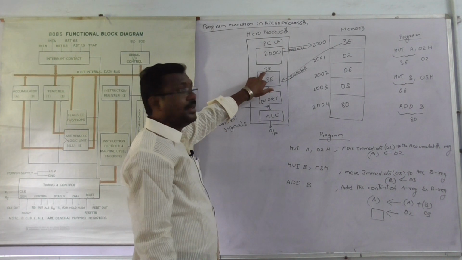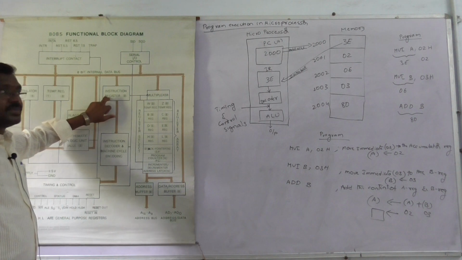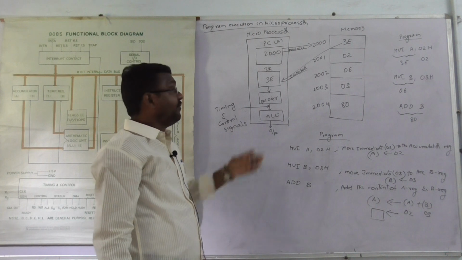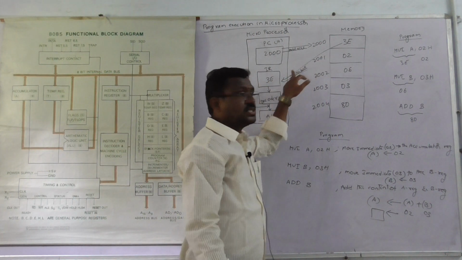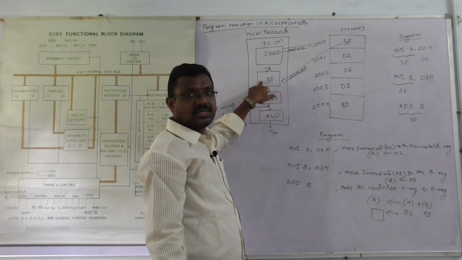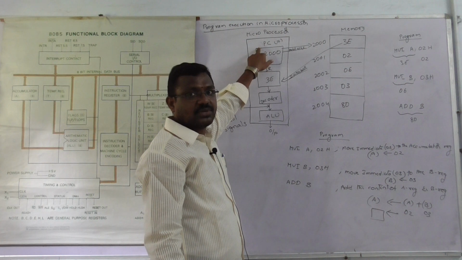Here the IR means instruction register. When an instruction is fetched from the memory, it is stored in the instruction register. This is also one type of register. The program counter is also one type of register.